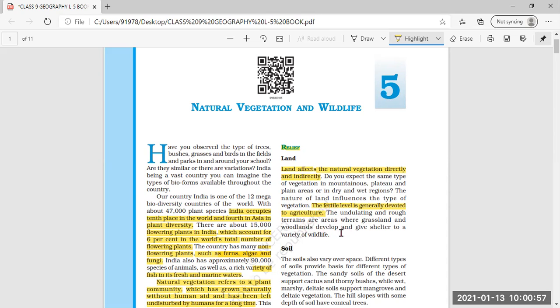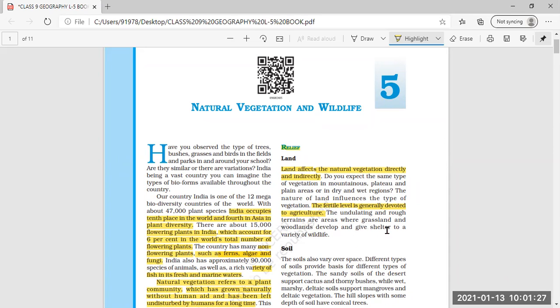Agriculture can be done over there. The undulating and rough terrains. Undulating means not even in shape, like up and down waves, wave-like shape. That is called undulating. That is the undulating and rough terrains. The terrains are land which is very rough and not a plain area. It is very much up and down like waves.